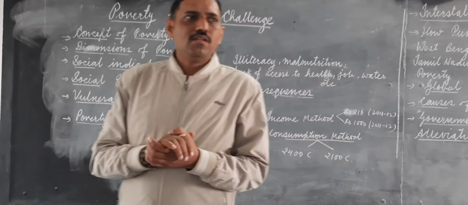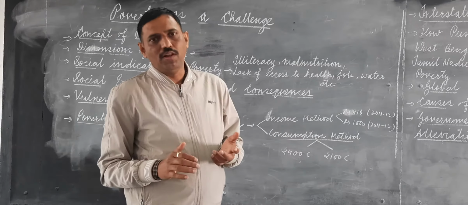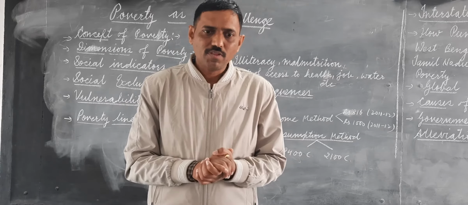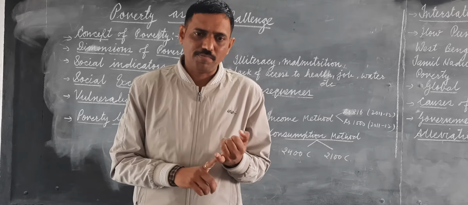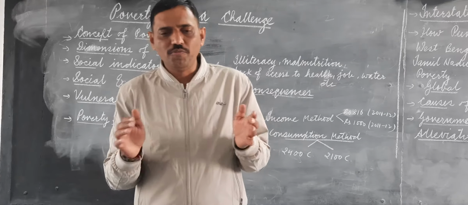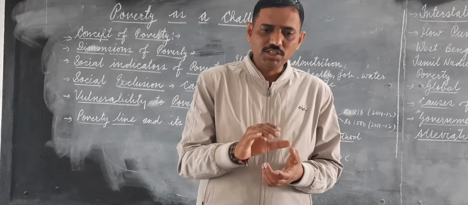Poverty is a condition in which a person is unable to fulfill his basic needs. Basic needs here mean food, clothes and shelter. When a person is unable to fulfill these needs, we call the person poor, and this condition is called poverty.